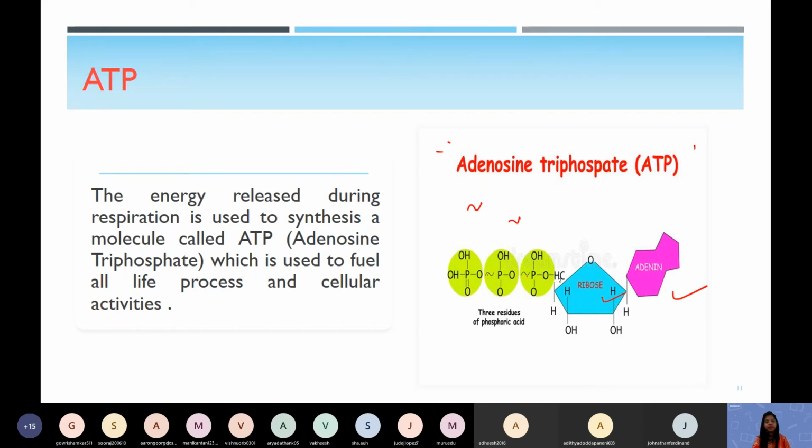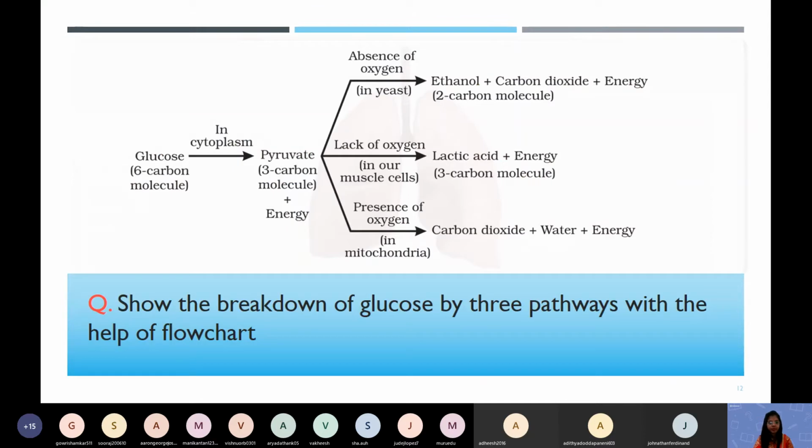So in the process of respiration, energy is formed in the form of ATP, and during life processes this ATP is broken down to adenosine diphosphate and adenosine monophosphate. Now this picture is very, very important. I have taken it from your book, and in the exam this question comes for 3 marks.